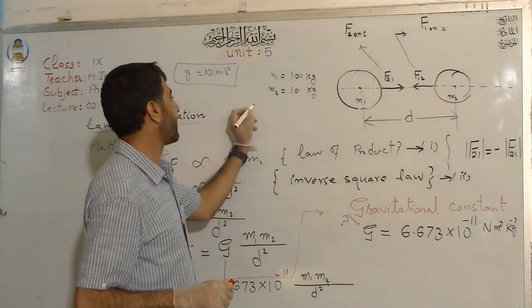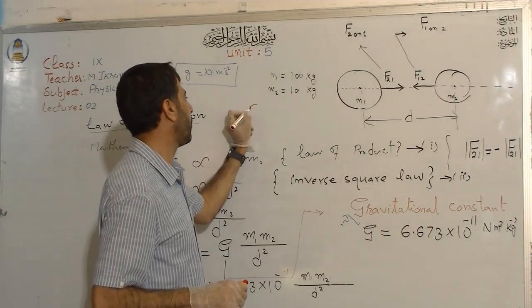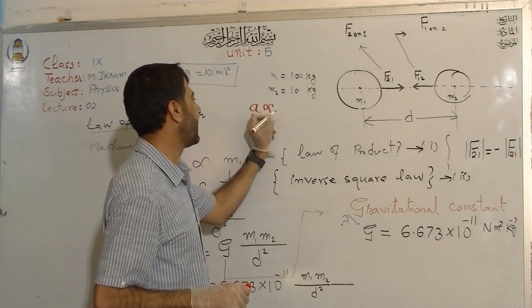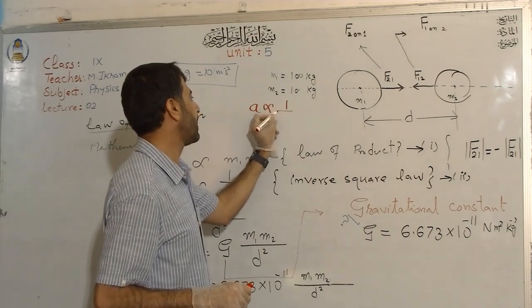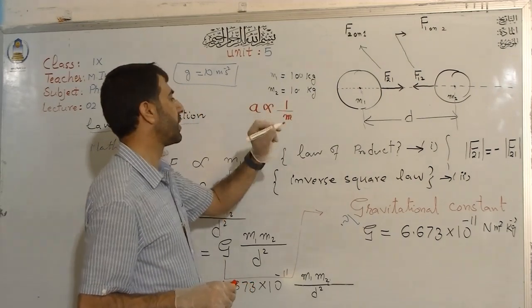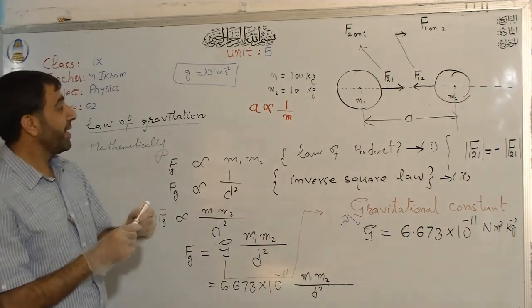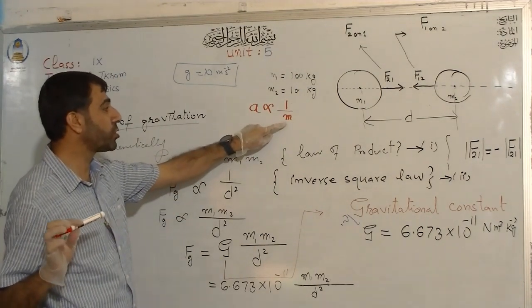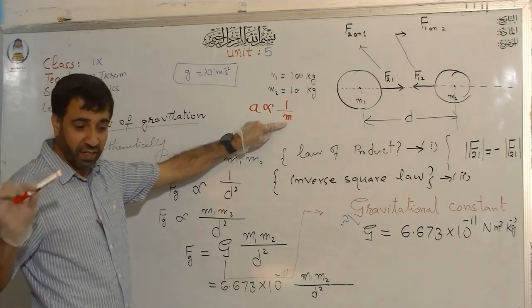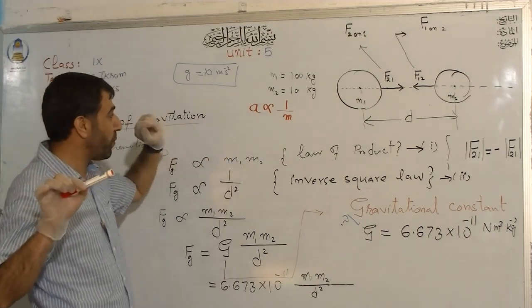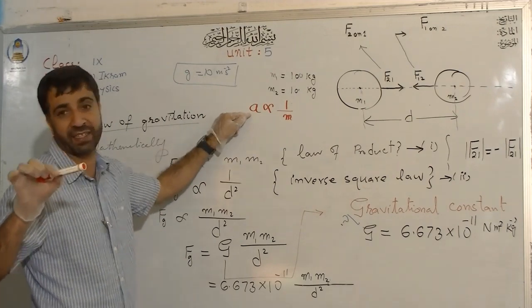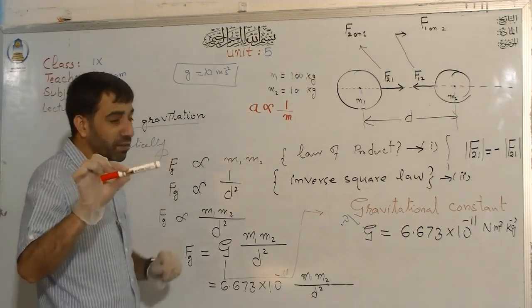Because you also know that acceleration is inversely proportional to mass. This is Newton's second law, which you studied in the previous chapter. So you see, the Earth has a huge mass, a very big mass, so the same force produces less acceleration in the Earth. But look at the marker.